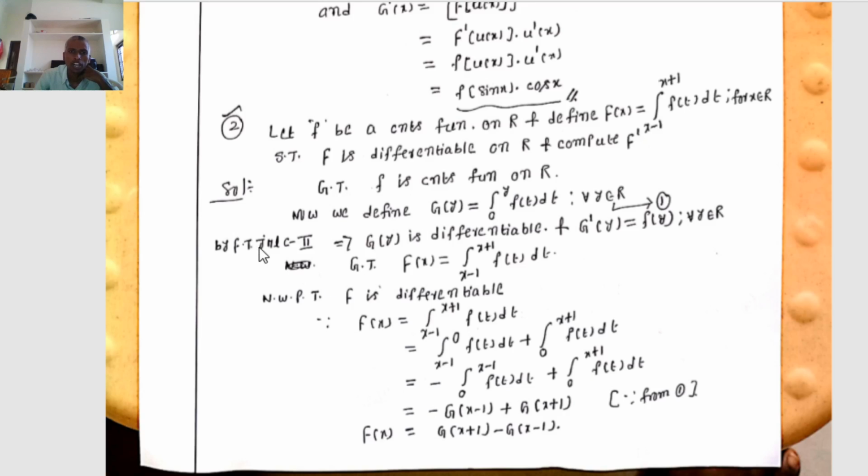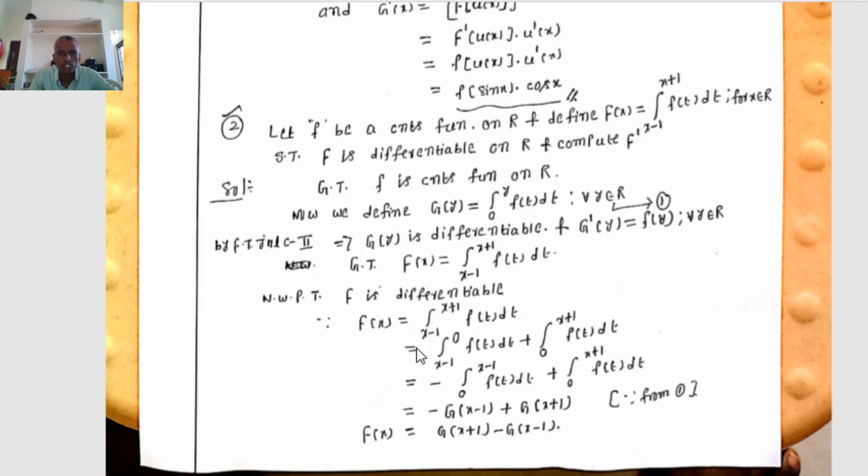Okay, by fundamental theorem of integral calculus 2. Already we know that if f is continuous on R and the indefinite integral G of x equals integration 0 to x of f of t dt, then G of x is differentiable and G dash of x equals f of x, where G is the indefinite integral of f. Therefore G of y is differentiable and G dash of y equals f of y for all y belongs to R. Now given that capital F of x equals integration x minus 1 to x plus 1 of f of t dt, we have to prove that capital F is differentiable.